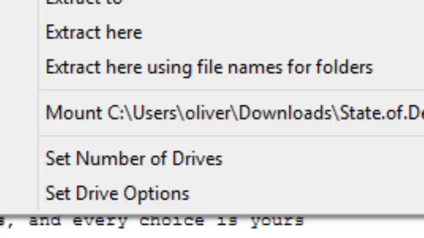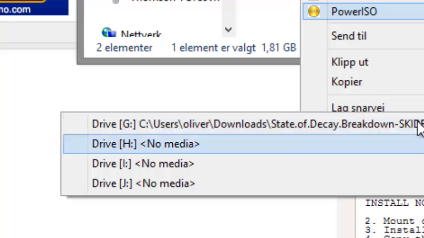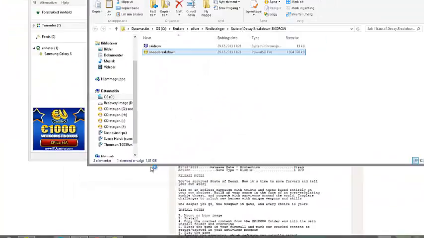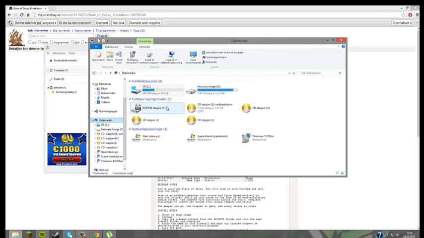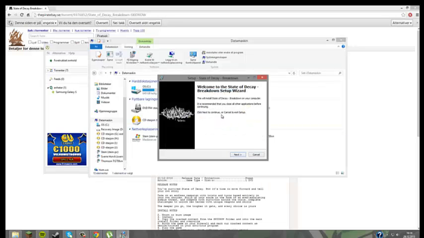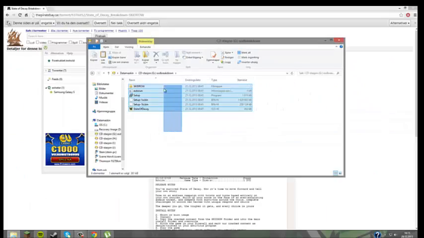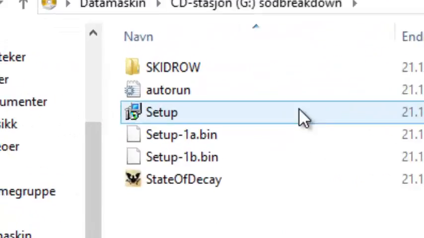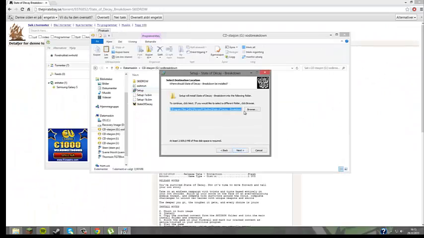Power ISO, mount to whatever you want. Mine is G, so I'm gonna mount it to G. And you go to Computer and to CD station G. You're gonna double click on it, and it comes to setup. If it does not come, I right click, open. So setup, click on it. Next.